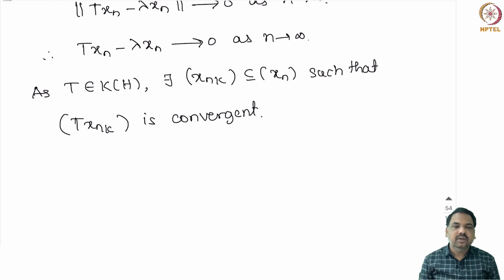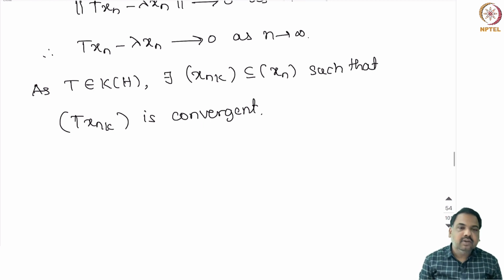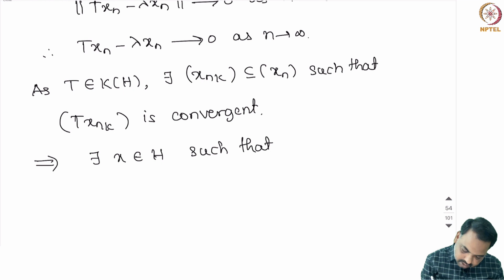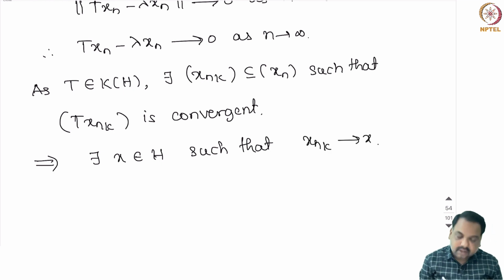So, from these two observations we can conclude that lambda xnk is convergent, hence xnk is convergent because lambda is non-zero. So, this implies there exists some x in H such that xnk converges to x.